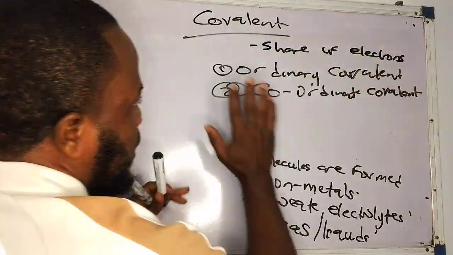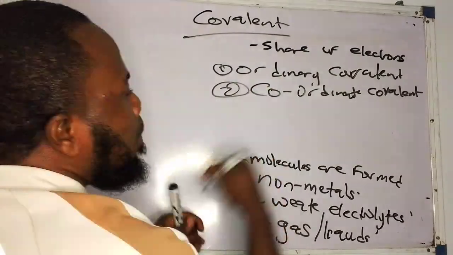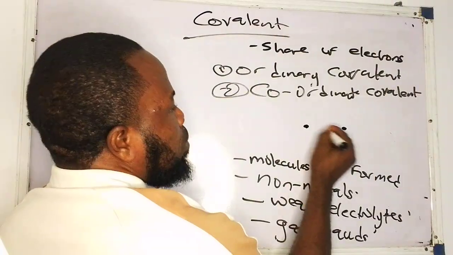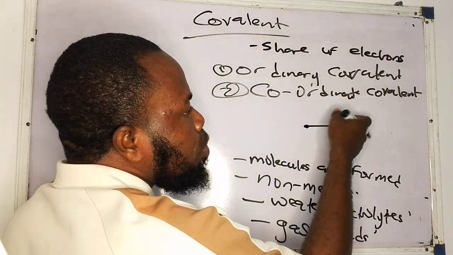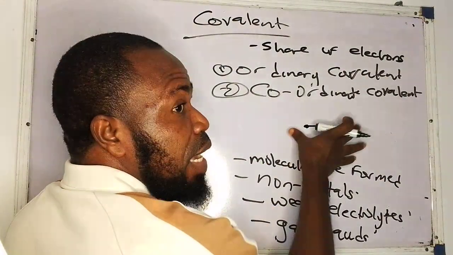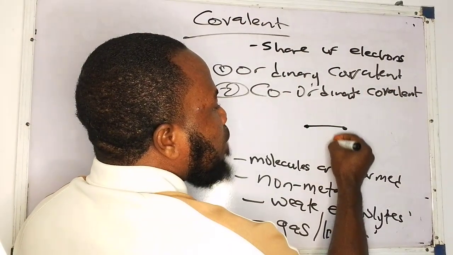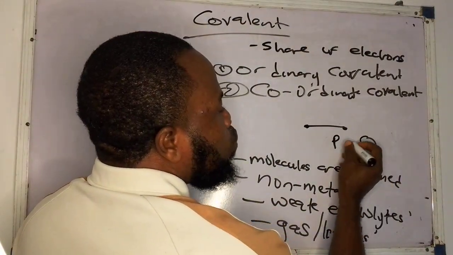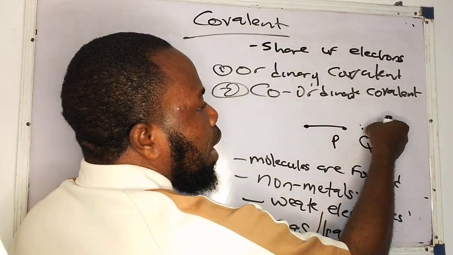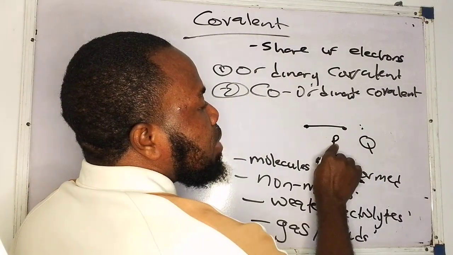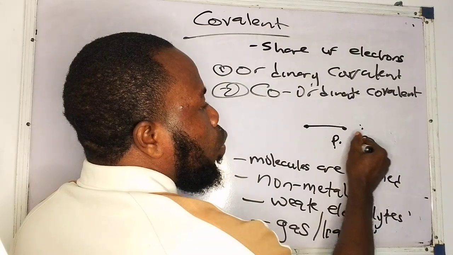Now there's something you need to know. I want to introduce it here before we bring another point out. In ordinary covalent bond, remember, two electrons form one bond. In ordinary covalent bond, look at what happens. The electrons that are shared are donated equally by the two combining species. What do we mean? Let's say we have an element P and an element Q and they want to form a covalent bond, and they need two electrons. The electrons that are going to be shared will be donated equally by the two combining atoms. That means you bring one, we share.